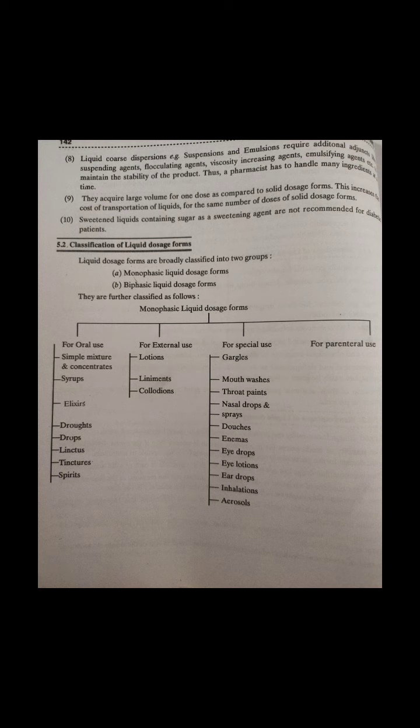Due to presence of alcohol, a few advantages are provided to the preparation: solubility of the drug is enhanced, there is no chance of microbial growth, and no need of adding preservatives if alcohol quantity is more than 20%. If a pharmacist thinks that a particular dose cannot be provided to the patient due to the lack of drug solubility in syrups, he can go forward for the formulation of elixirs for the same drugs.